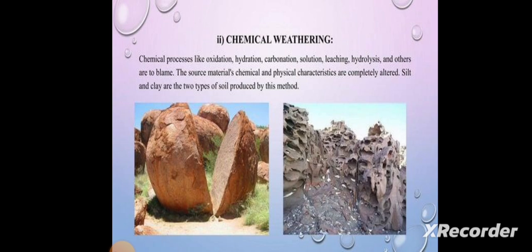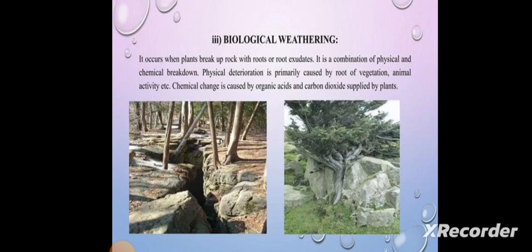Chemical weathering. Chemical processes like oxidation, hydration, carbonation, solution, leaching, hydrolysis, and others are to be blamed. The source material's chemical and physical characteristics are completely altered. Silt or clay are two types of soil produced by this method.